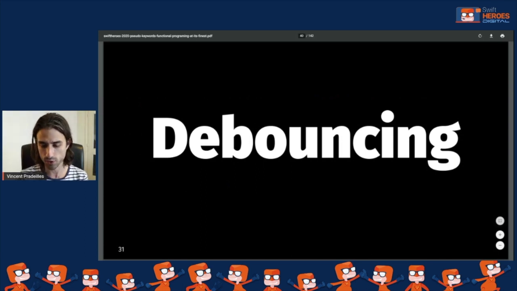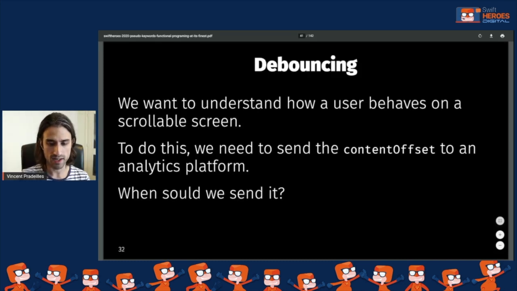So now we're going to talk about another use case that we can find in our app when we do either UI stuff or maybe analytics stuff. It's the need to debounce something. So let's say that we have an app and we are implementing some analytics, and in order to make the analytics work correctly, we want to understand how the user behaves on a scrollable screen. This makes sense because, for instance, if you have a setting screen with a lot of options, and your user is scrolling down, then up, then down, and not clicking anywhere, it might be a good sign that your setting screen is very confusing to the user, and that you need to rethink it.